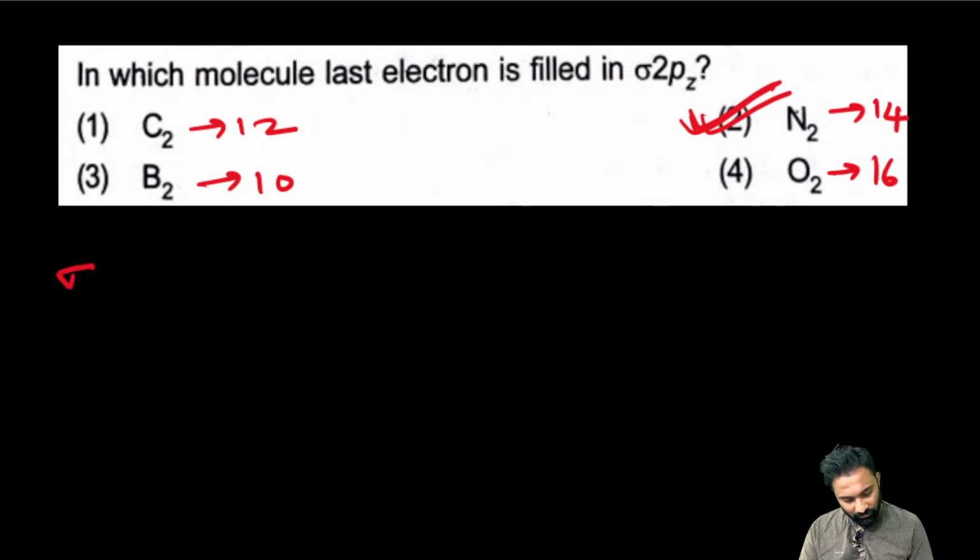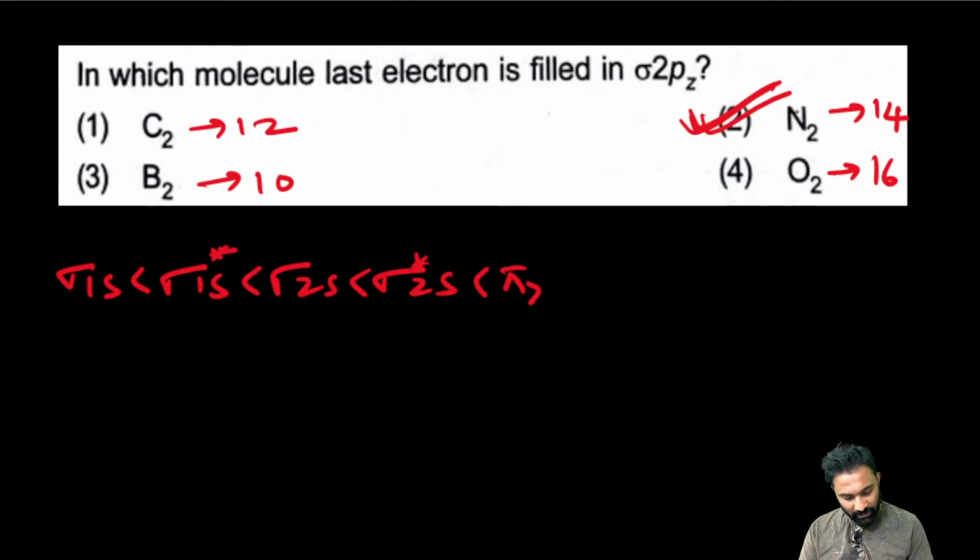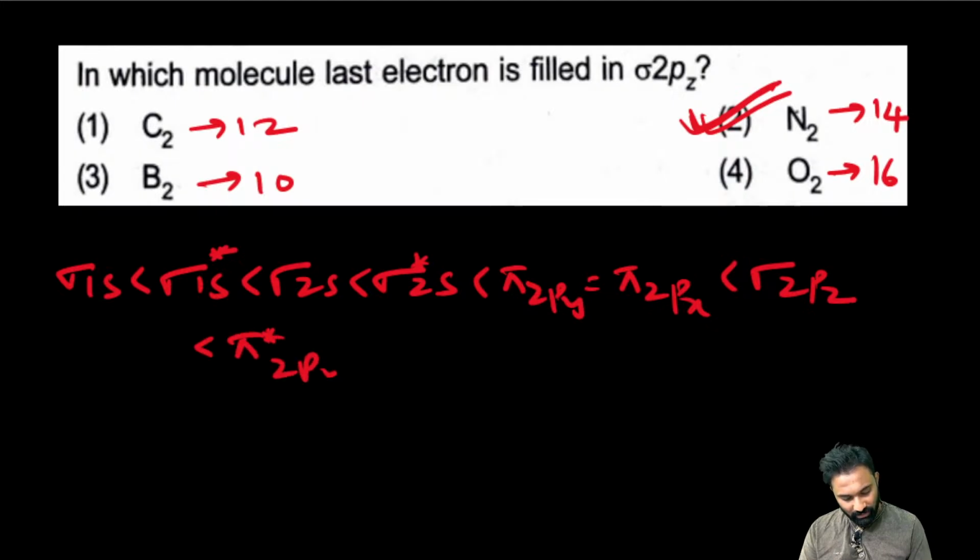Up to 14 electrons we have to follow one energy order: sigma 1s, sigma star 1s, sigma 2s, sigma star 2s, next pi 2py, pi 2px, next sigma 2pz, pi star 2py, next pi star 2px, next sigma star 2pz.